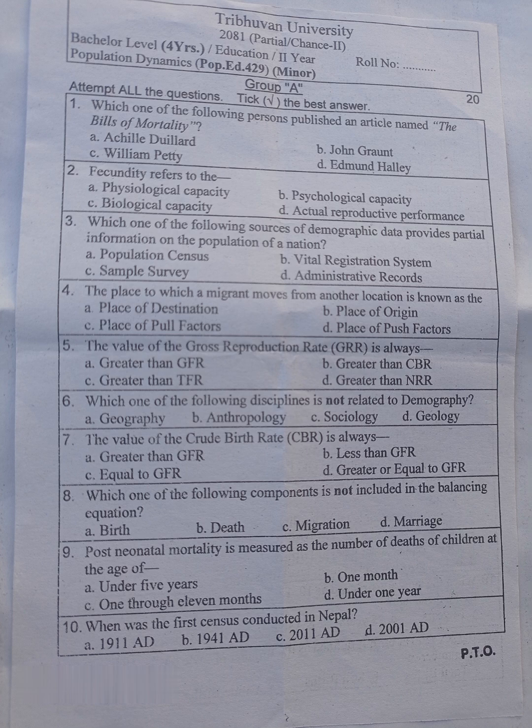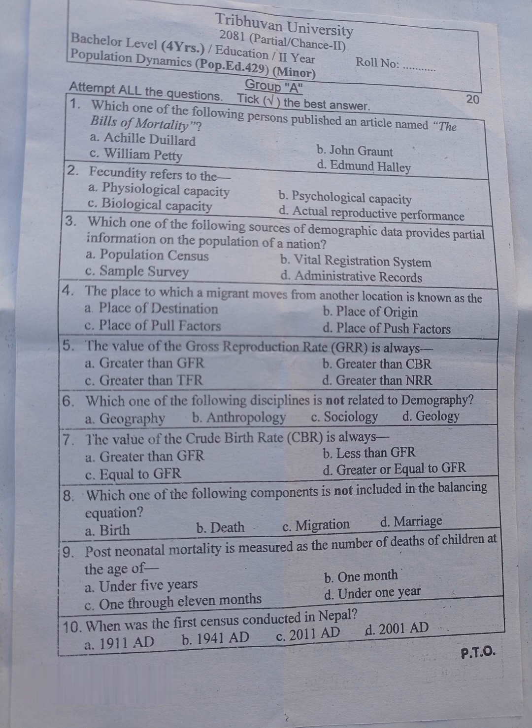Question number 1, which one of the following persons published an article named The Bills of Mortality? A. Achille Guillard, B. John Graunt, C. William Petty, D. Edmund Halley. 2. Fecundity refers to the ... A. Psychological capacity, B. Physiological capacity, C. Biological capacity, D. Actual reproductive performance.